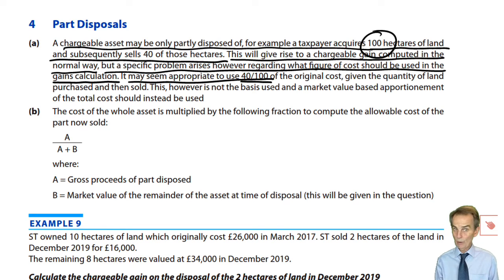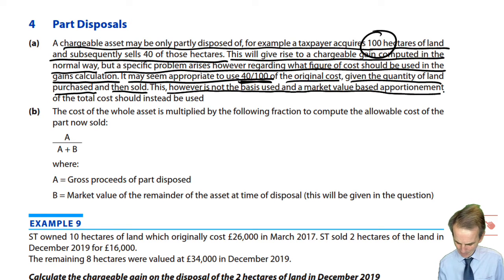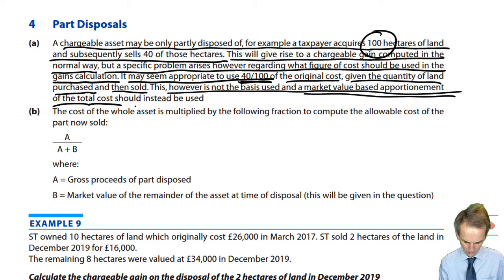Instead, the rule, and whether you like it or not, this is the rule that must be applied, we apply a value-based apportionment. So what will now happen? Though it may seem appropriate to use 40/100ths of the original cost, given the quantity of land purchased and then sold, however, it's not the basis used, and a market value-based apportionment of the total cost should instead be used.